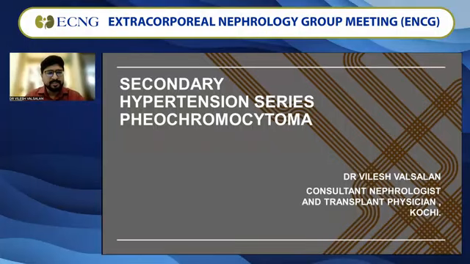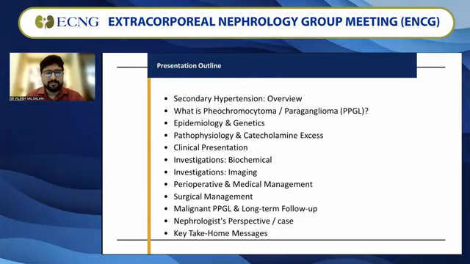The topic is from the second part, secondary hypertension series. We are going to deal with pheochromocytoma today. So the outline will be a little bit about secondary hypertension, what is pheochromocytoma and what is paraganglioma, what are the pathophysiology, clinical presentations, investigations, and management of the same, some nephrologist perspective, a case discussion, and some key take-home messages.